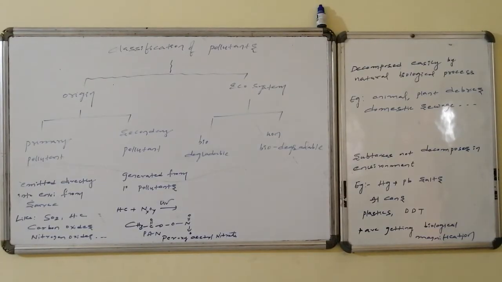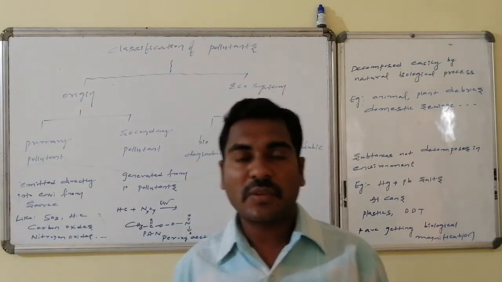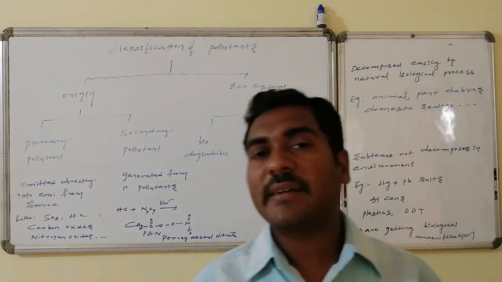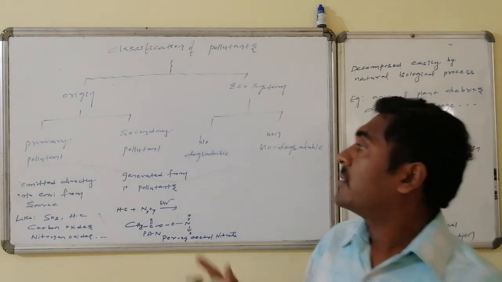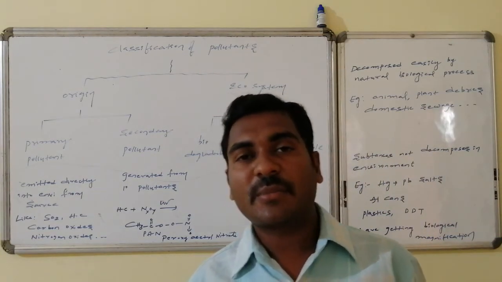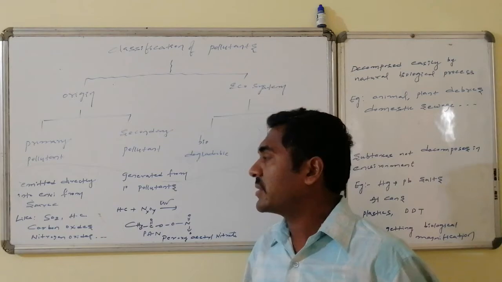Classification of the pollutants. Pollutants are basically divided into two categories. First one is on the basis of origin. Second one is on the basis of the ecosystem way. Whereas on the basis of origin, some of them are said to be the primary pollutants and some of the others are said to be the secondary pollutants.